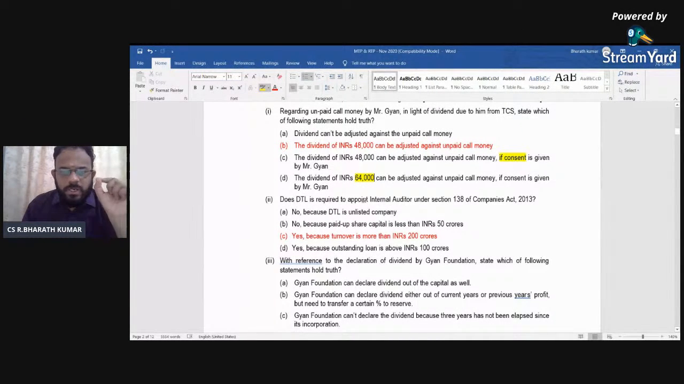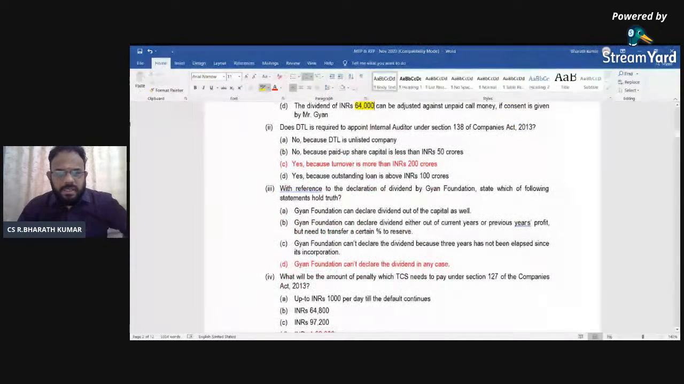Does TCS require to appoint an internal auditor under section 138? Yes, because the turnover is more than 200 crores. So automatically you will go to section 138. What is the next one?